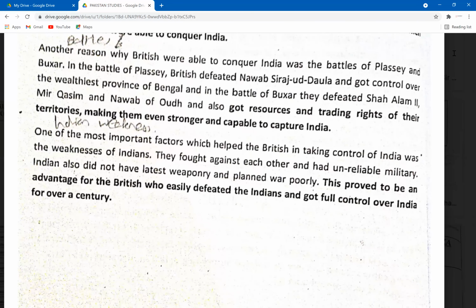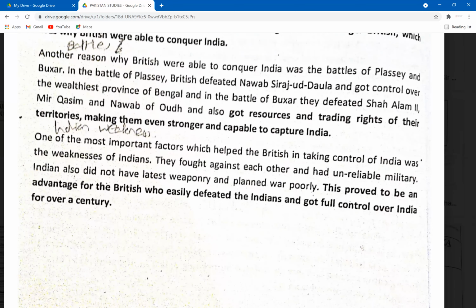Another reason why British were able to conquer India was the battles of Plassey and Buxar. In the Battle of Plassey, British defeated Nawab Siraj-ud-Dawla and got control of the wealthiest province of Bengal. In the Battle of Buxar, they defeated Shah Alam II, Mir Qasim, and Nawab Mahmud, and also got resources and trading rights of their territories, making them even stronger and capable to capture India.